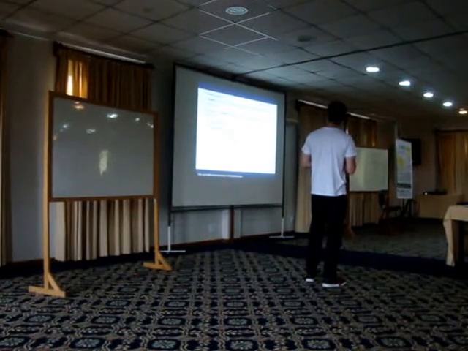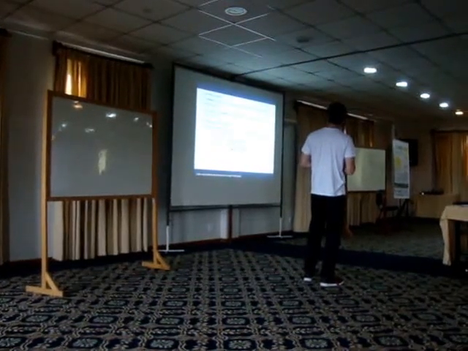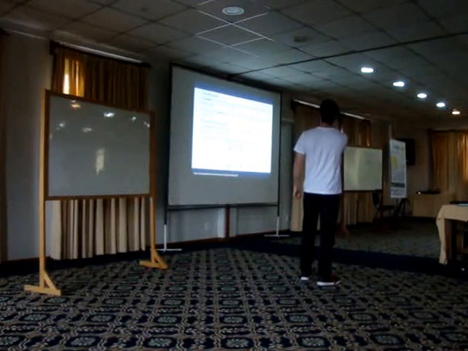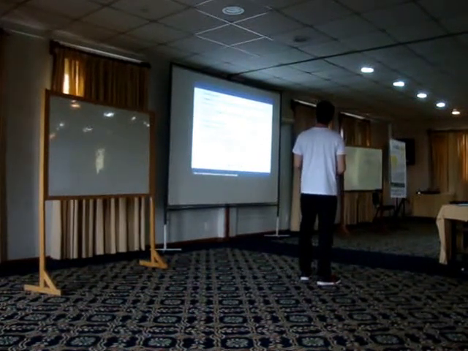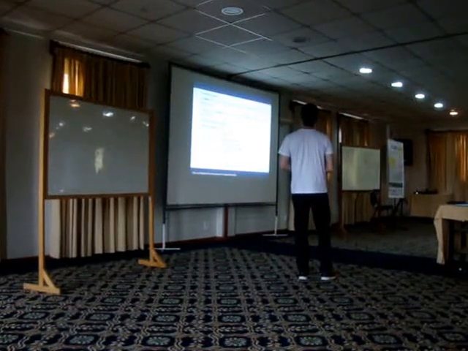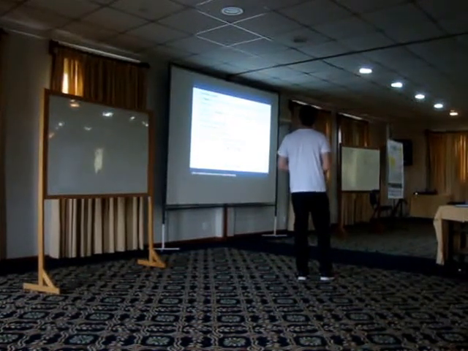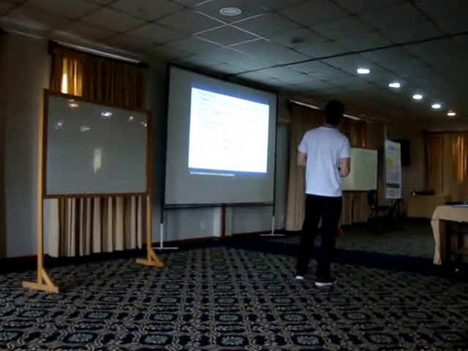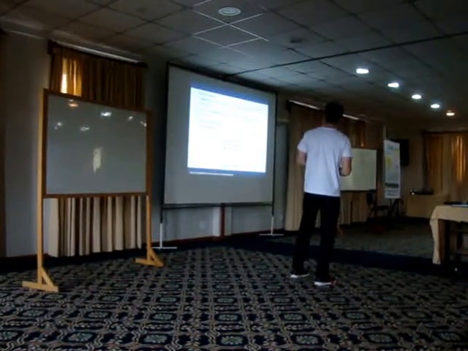So, for example, in this graph, if we consider the outer vertices to form a cycle, that red edge is a strong chord because the vertices that are connected by that edge are at distance 3.